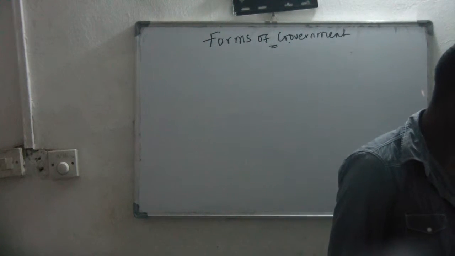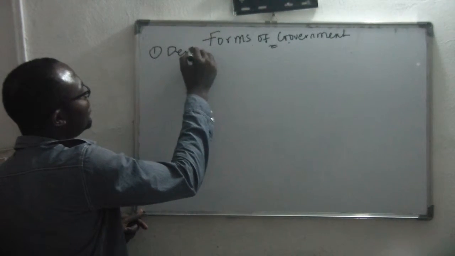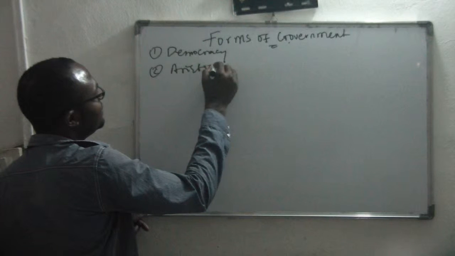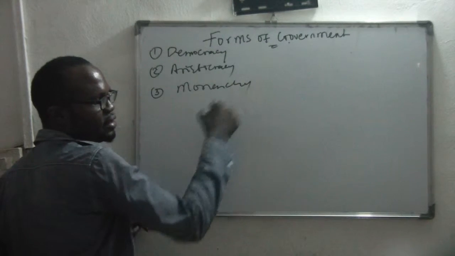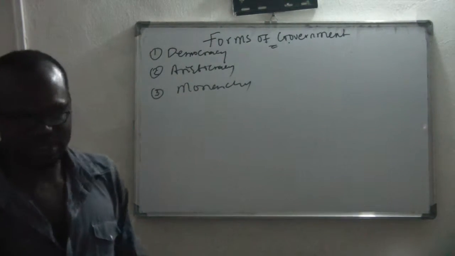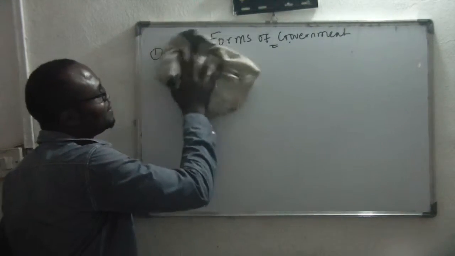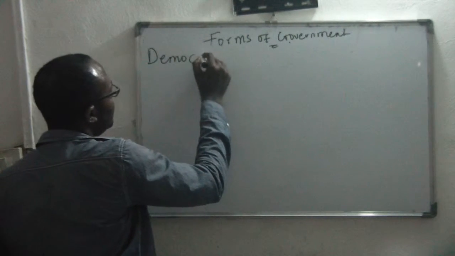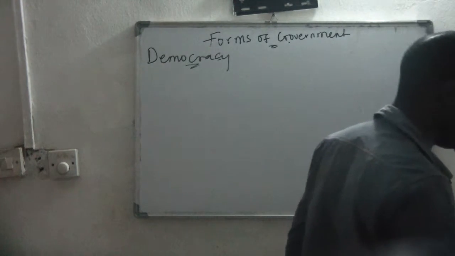So there are various forms of government that we have. We have forms of government like democracy, aristocracy, monarchy. There are some countries that have monarchy, isn't it? So there are different forms of government. We are going to look at all the forms. These are not the only forms of government we have, but we'll take them one by one. Number one, we're going to look at democracy. It's a form of government.